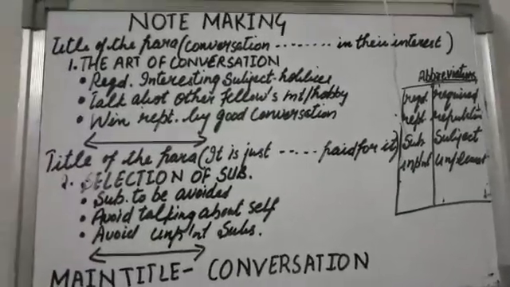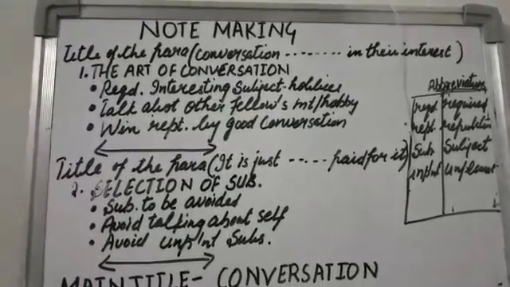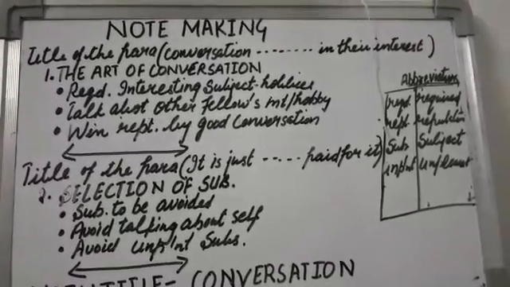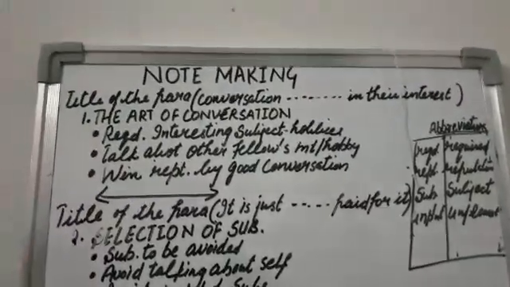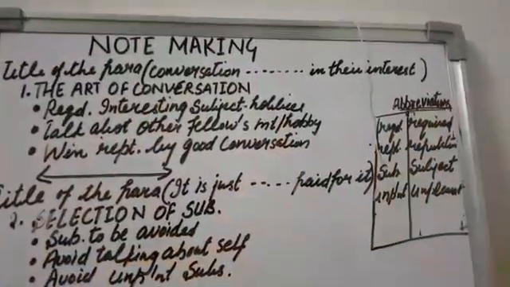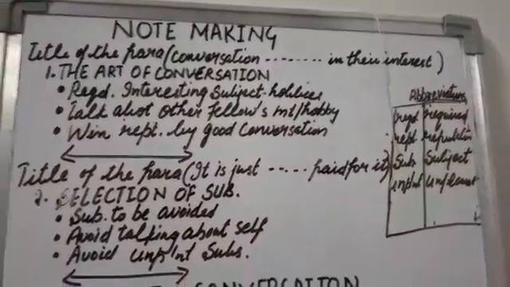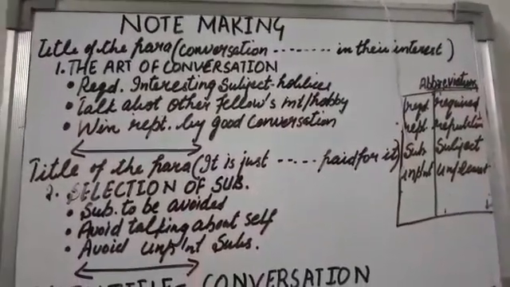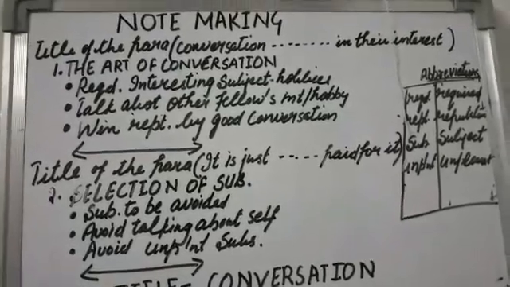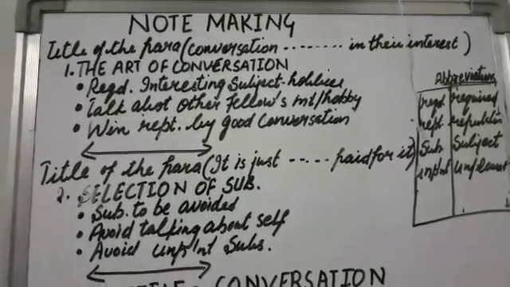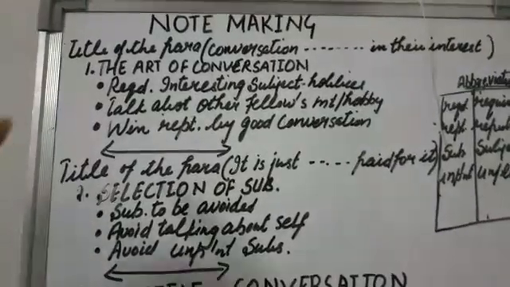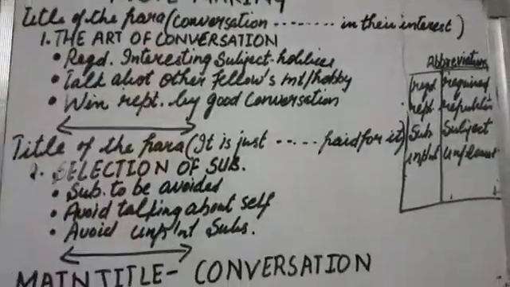You will see the first para is starting from "conversation" and ending in "their interest". So firstly you write here the title of the para that is going to start from conversation and end in their interest. After that you have to find out what is the appropriate title, what is the appropriate heading of the first para only. The heading is the art of conversation. After finding, you will write the heading in capital letters.